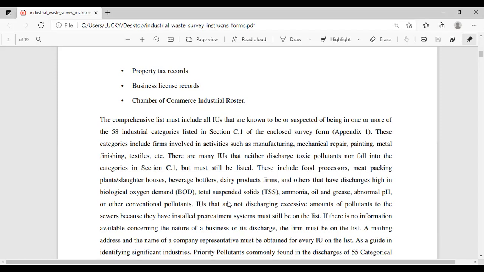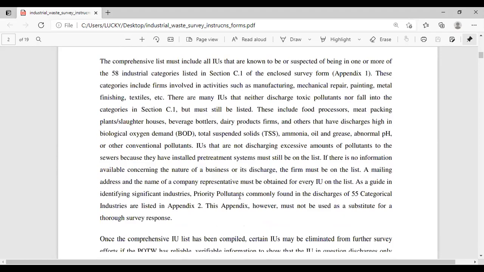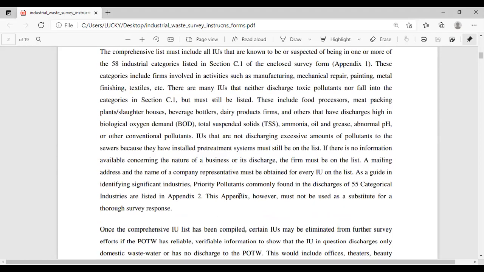These categories include firms involved in activities such as manufacturing, mechanical repair, painting, metal finishing, textiles, and there are many industrial users that neither discharge toxic pollutants nor fall into the categories in Section C1, but must still be listed.